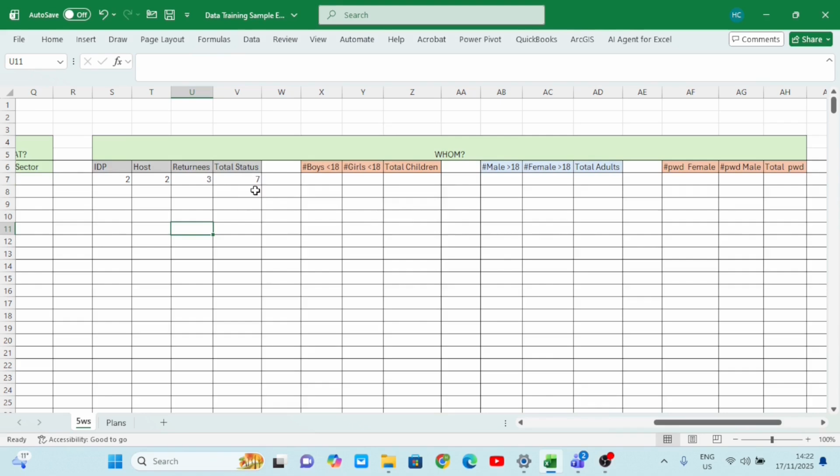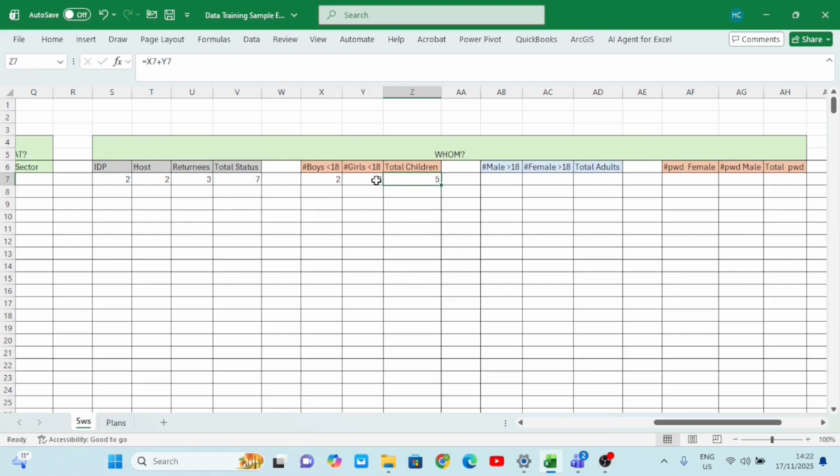So please, we are going to do the same for total girls, total adults, and total person with disability. I'll come again to total adult children. Again, I write equals to. I reference total boys. My shift button down, click plus, reference total girls, and I click tab. And when I put the data inside here, and I put another one here, it appears here.